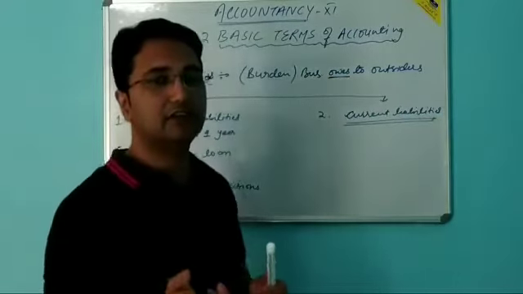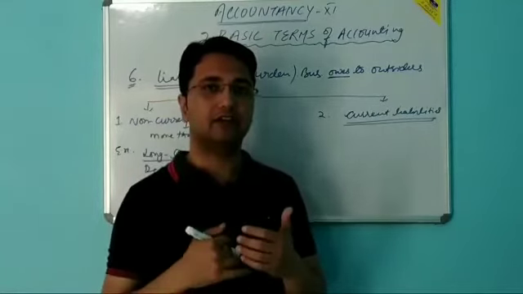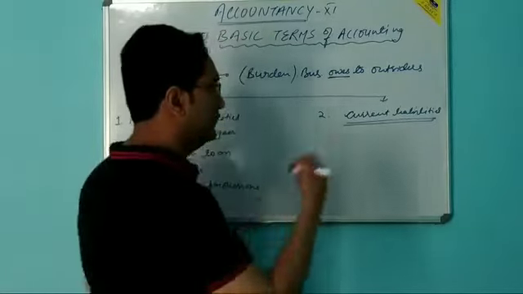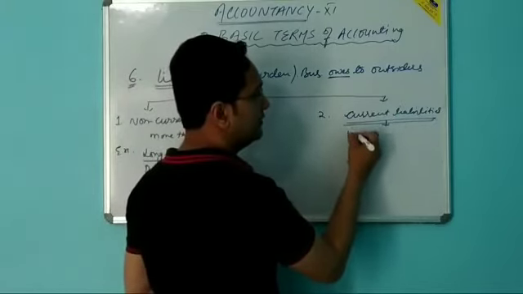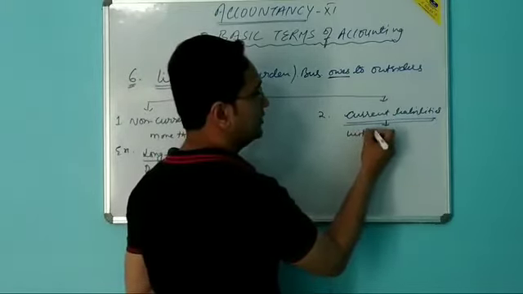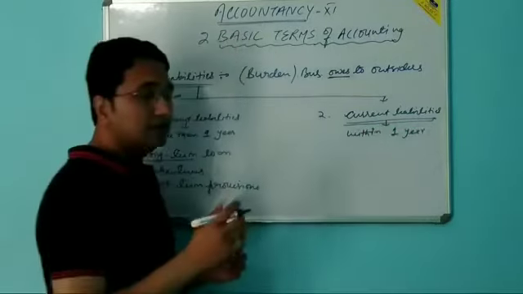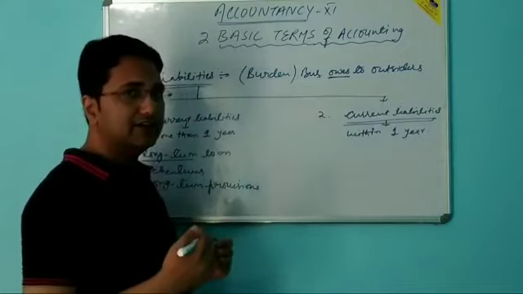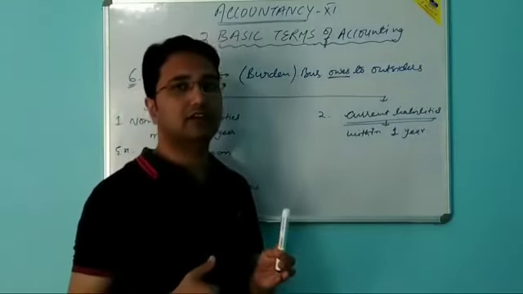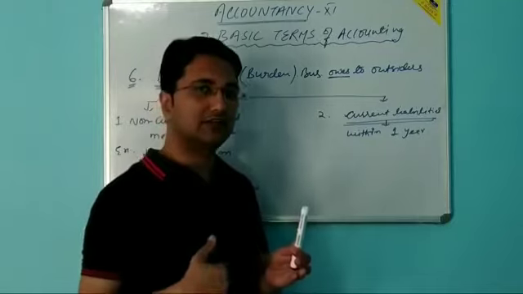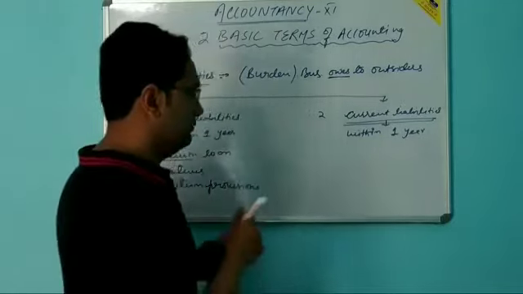Current liabilities are those liabilities on business, the payment of which has to be made within 1 year. Means these liabilities are only for 1 year, within 1 year. ऐसे लाइबिलिटीज जिनका पेमेंट बिजनेस को सिर्फ 1 साल के अंदर ही अंदर करना पड़ता है, these types of liabilities are called the current liabilities of business.